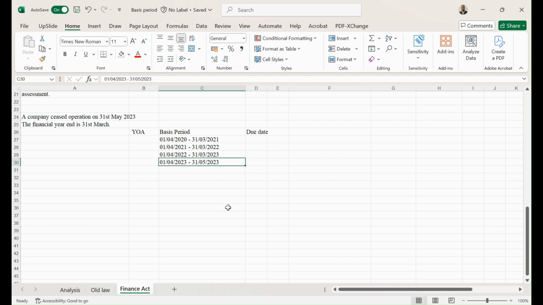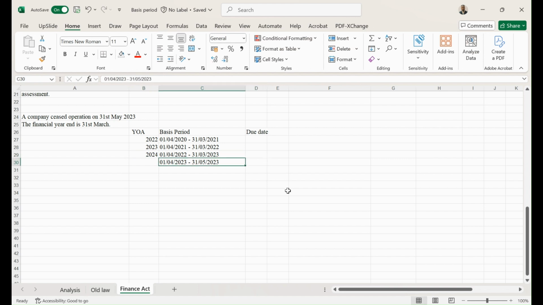All right. So you have all the basis periods intact. If you're following the laws of basis period on a preceding year basis, the first one is going to be 2022 year of assessment. The next is going to be 2023 year of assessment. The next is going to be 2024 year of assessment. But the last one, we need to determine the due date.